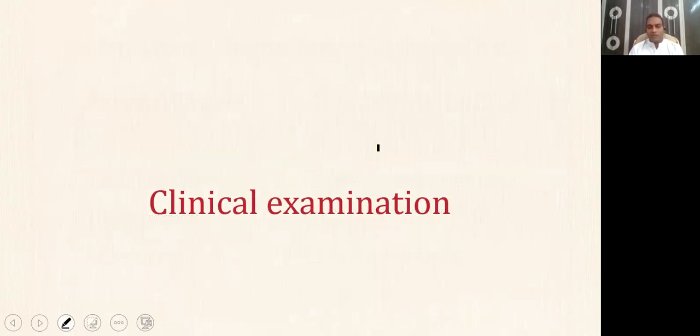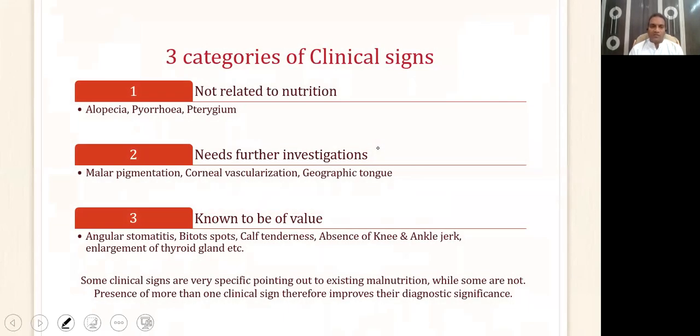The next method of nutritional assessment is clinical examination, where you simply examine a person clinically and diagnose based on the signs and symptoms whether the person has malnutrition or not. Now, these clinical signs can be divided into three types. First is not related to nutrition. Second is needs further investigation. And third is known to be of value.